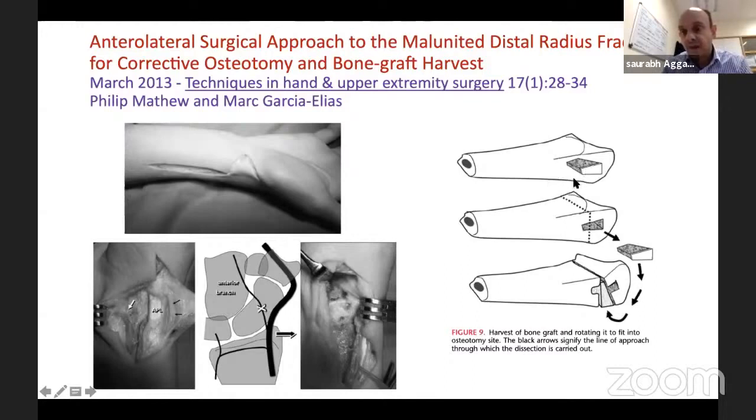So this has come from the lateral surface. He says, take this graft out, and this is how you can wedge it in the dorsal surface. Obviously, this involves a big incision, extensive dissection. So it's not an easy technique unless you're a pure hand surgeon, but a graft is possible from the anterior or anterolateral approach. If someone is interested in pure hand surgery, they can read this paper.